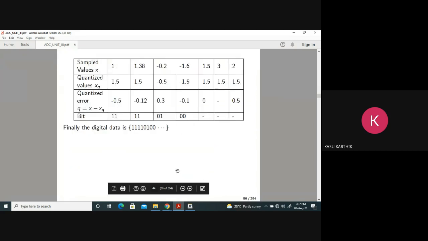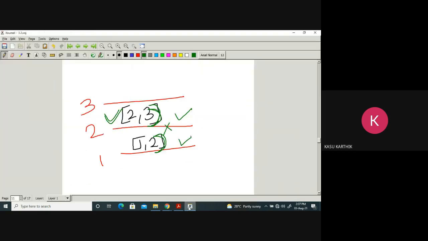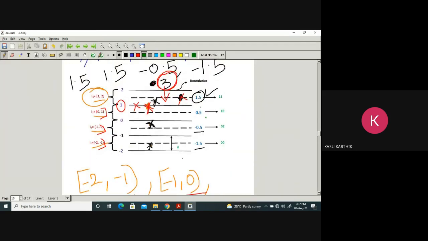This is the table. For 1, the quantized value is 1.5, the error is minus 0.5. For 1.38, the quantized value is 1.5, the error is minus 0.12. One more thing I forgot to tell you: you can do the encoding immediately here. For 1.5, the code word is 1, 1. For 0.5, the code word is 1, 0.